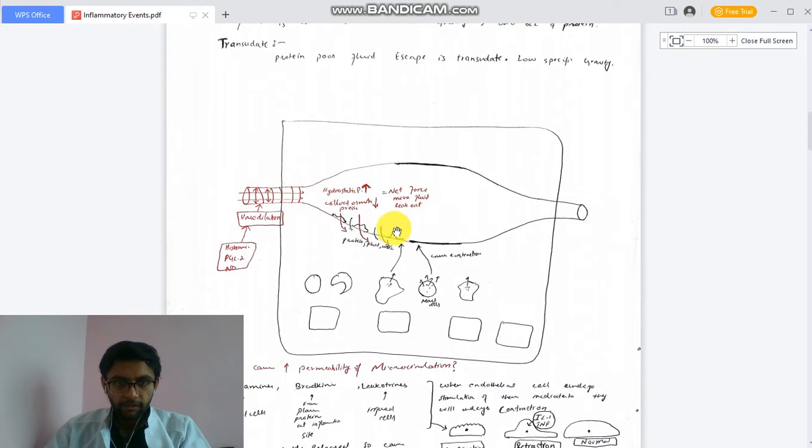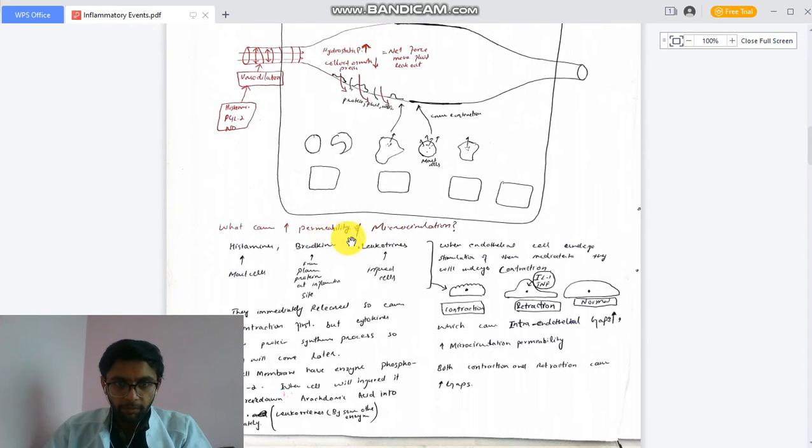Another factor is released which causes contraction of the endothelial cells, and the endothelial gaps increase. These gaps lead to leakage of proteins from the vessels into the interstitial fluid. When proteins leak out, this causes a decrease in colloid osmotic pressure and an increase in hydrostatic pressure. Increased hydrostatic pressure means that the net force moves fluid out. So more and more water also follows and leaks out from the vessels, causing accumulation of fluid in the interstitium. And we know that in the interstitium there are mast cells which release factors that cause contraction of endothelial cells.